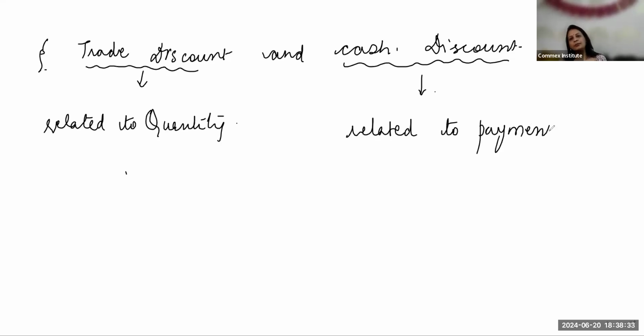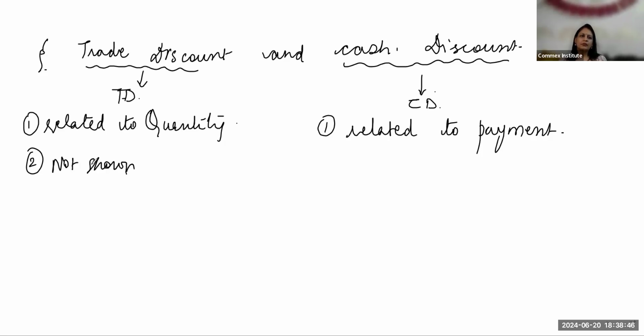Number two, trade discount is not shown in the books. We are not going to show it in the accounting entry also. We do not consider it. So whenever we say discount received or discount allowed, we are talking about the cash discount, not the trade discount.